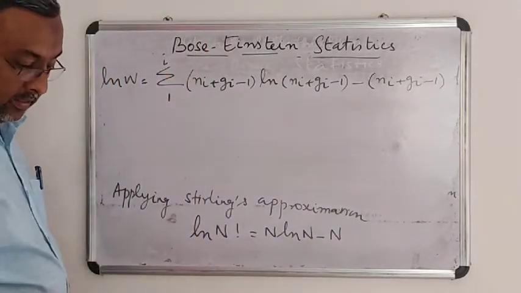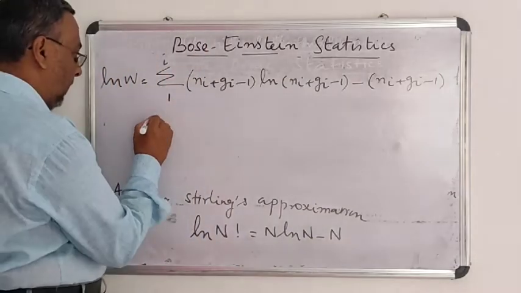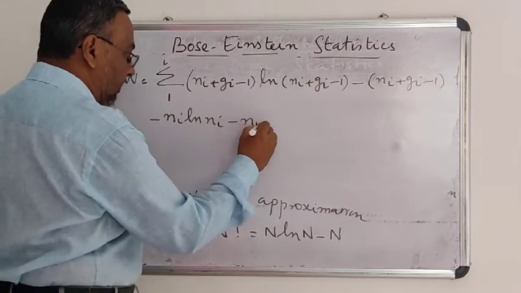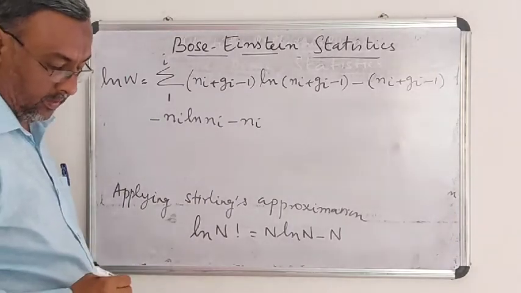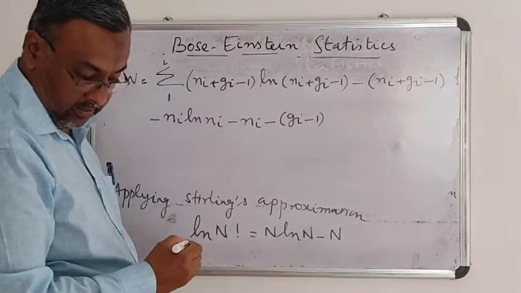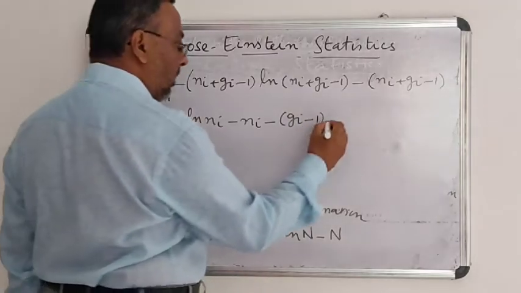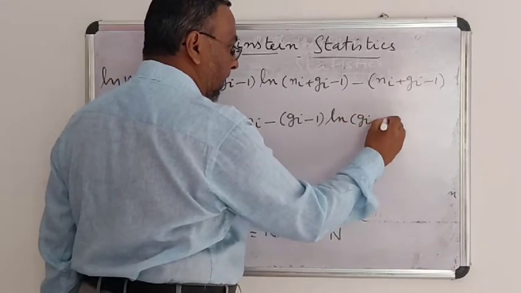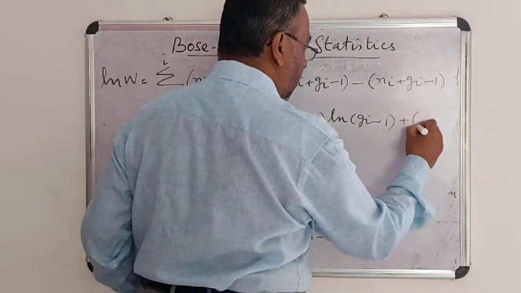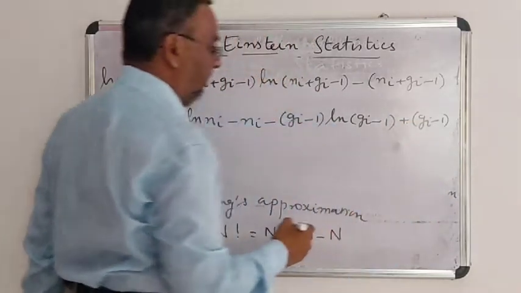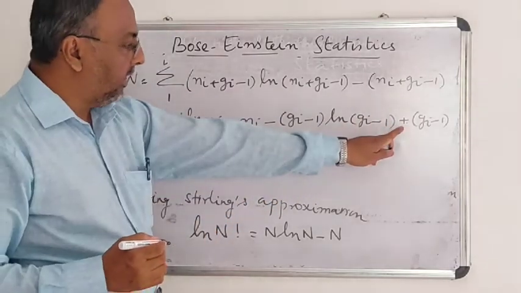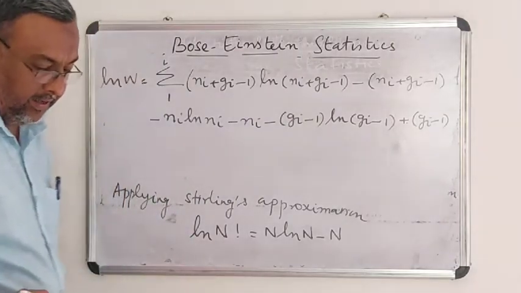This is for the first term. Then for the second term, minus Ni ln Ni minus Ni. And for the third term, Gi minus 1 ln Gi minus 1 plus Gi minus 1. Actually, this is minus into minus, plus Gi minus 1.